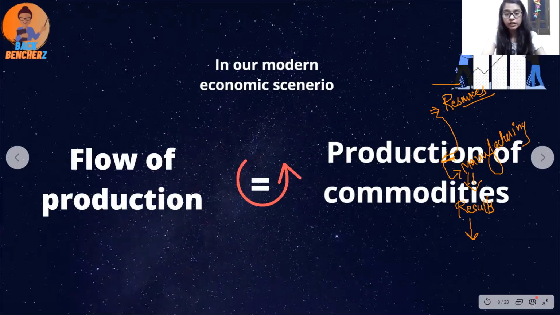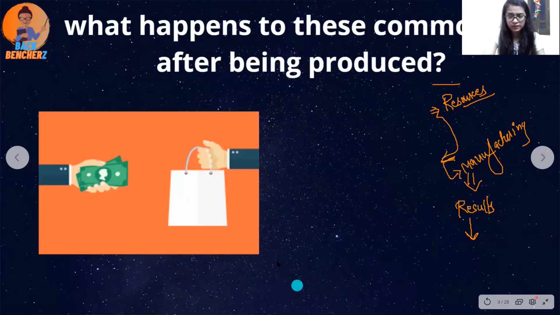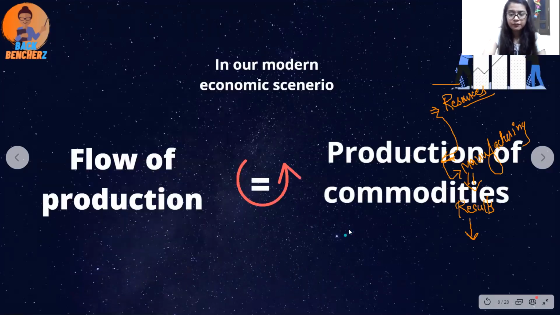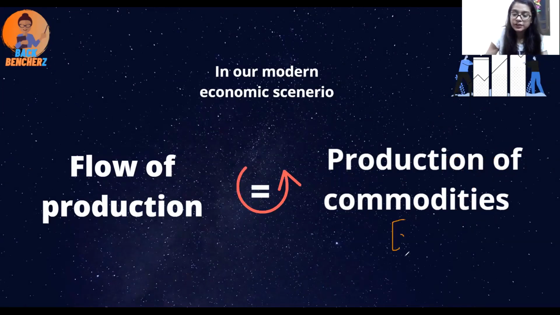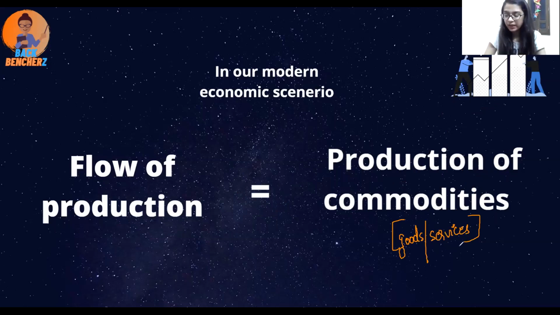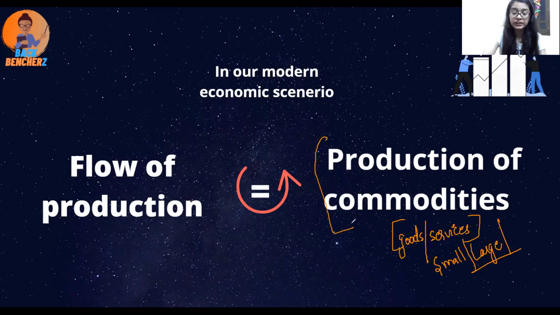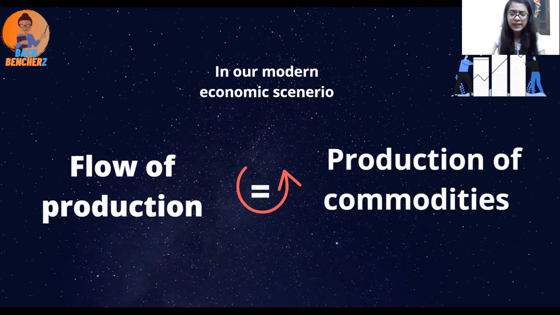Now in the modern economic scenario, the flow of production includes the production of commodities. Within commodities you can include goods, and you can also include services, as you all know, in the production. So whether small companies or small, medium, large enterprises, they all will be included in the production only. So basically it depends on that thing only.